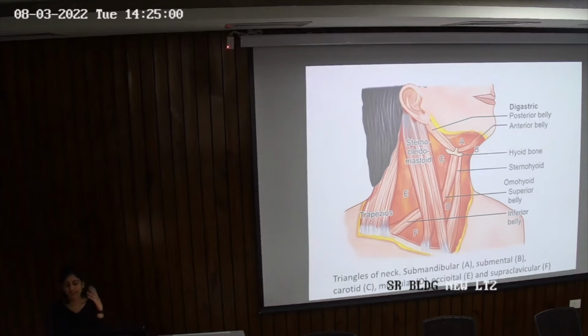So for example, if there's a malignancy of the ear, where will it drain? In the preauricular and the postauricular group of lymph nodes. Similarly, malignancy of the buccal mucosa, where will it go? In the level 2 or level 3.